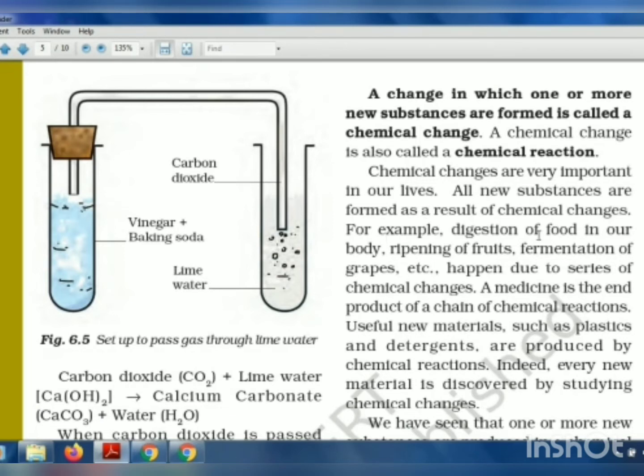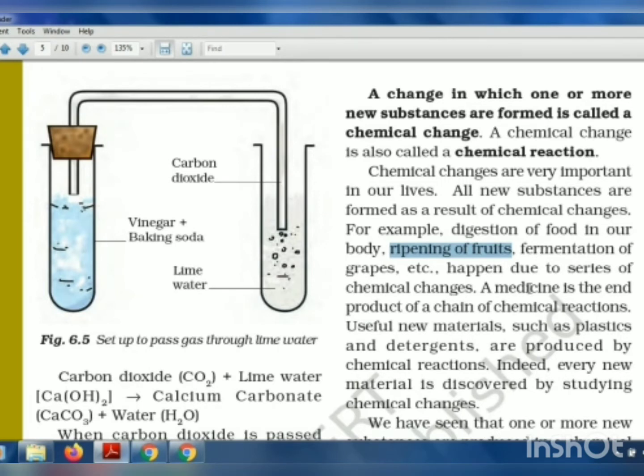For example, digestion of food. We know that in food there are different nutrients and chemicals that mix with the chemicals produced by each and every part of the body during digestion. If that chemical reaction or chemical change does not occur, our food will not be digested properly. So that is why chemical changes are very important in our life. Another is ripening of fruits. If the raw fruit does not get ripened, then what will happen? We will not be able to eat those sweet fruits, right?